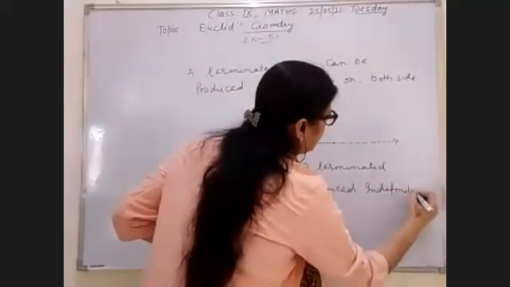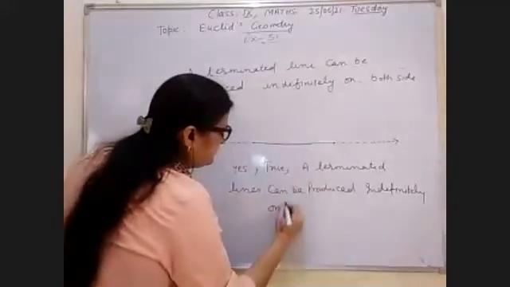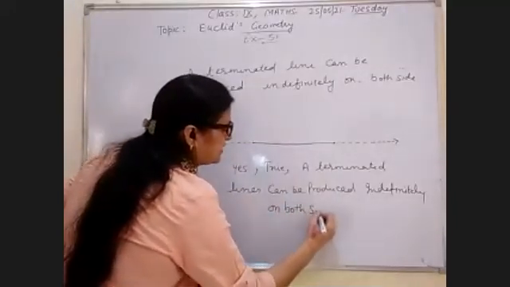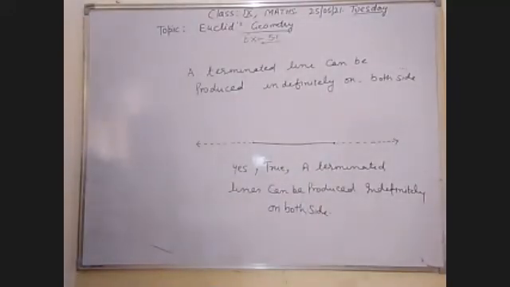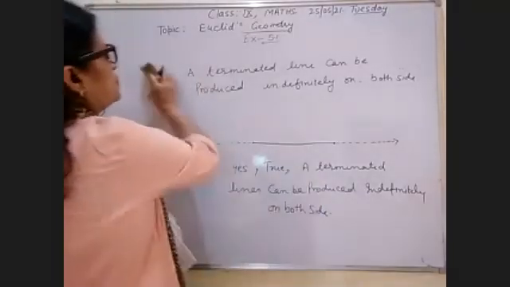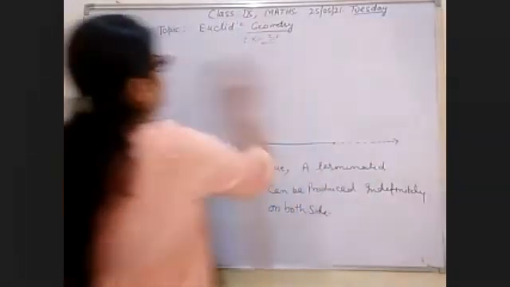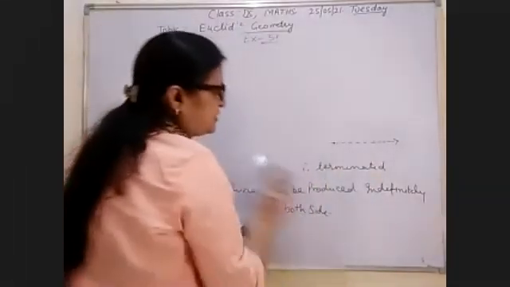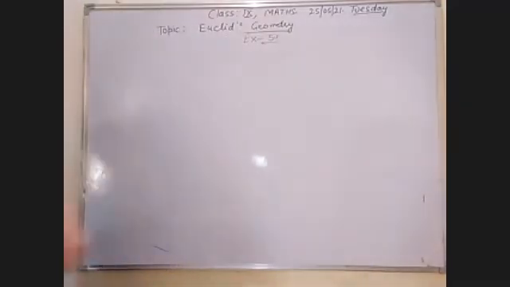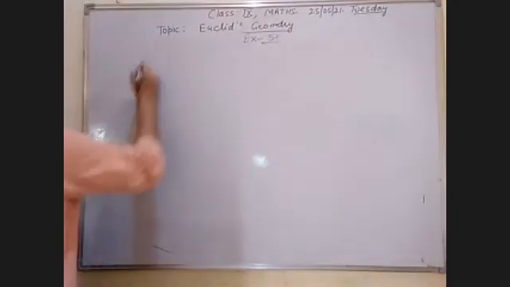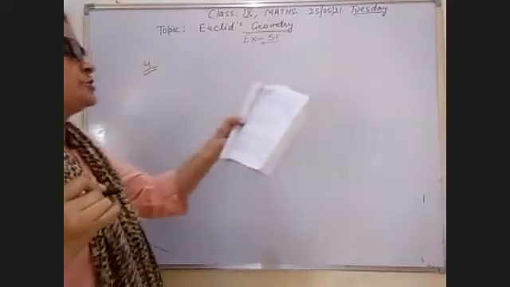Okay, so now the fourth part of this question is your postulate 2 also. You can write postulate 2 also in this question. And this is question number 4, the fourth part of the first question.